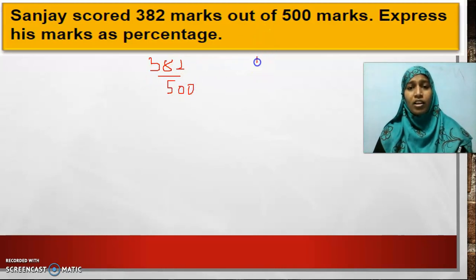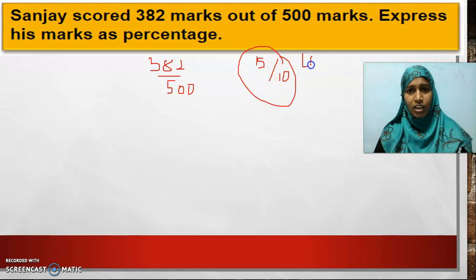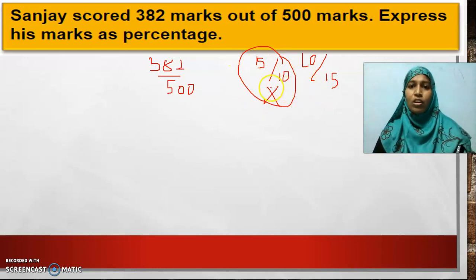From here onwards, I should not see mistakes in our group. Some write 15 upon 10. Is it right? 15 out of 10? No, it is wrong. You should say, I scored 10 out of 15 marks. This is how you should write. No one should write 15 upon 10. This is the general mistake you all do. I have seen it many times in our group. From here onwards, if I see anybody writing like this, I will personally call you. Okay, don't make this error. So, out of should be at the denominator. From here onwards, you will not make this mistake, I believe.